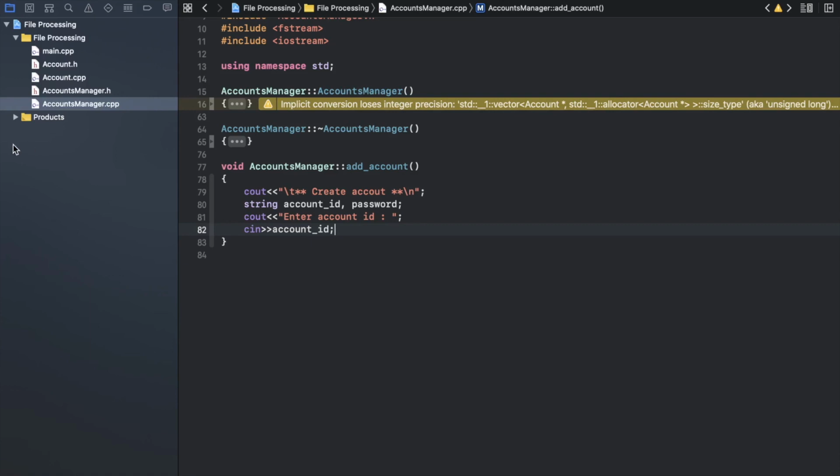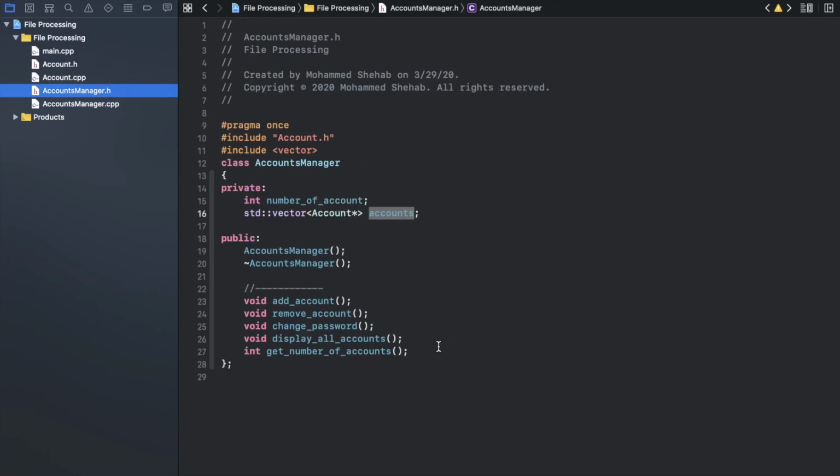So at that point, I will what? I need an extra function. So I will go back to the header. Okay. And now for a security reason, I try to make it private, because I don't want anyone to use that function except the object itself that contains that one, which is the manager now.